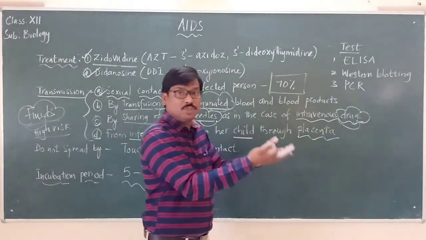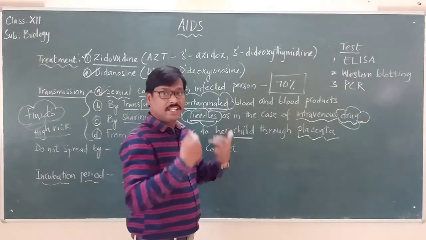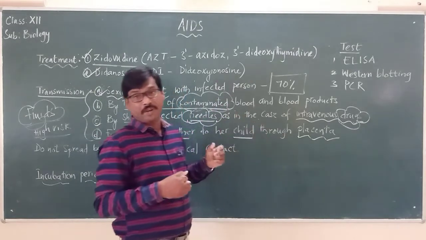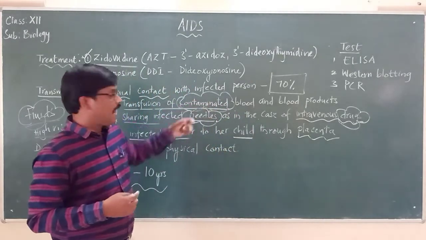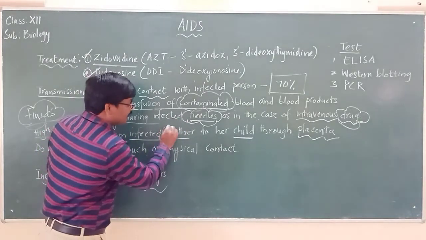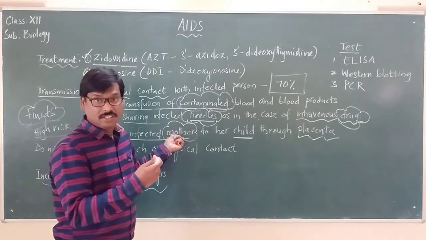When a particular person doesn't know that he has the HIV virus inside his body and participates in sex, there are chances that it may spread to his partner. And even through needles, and even when the mother is not identified as suffering with the HIV virus or AIDS. Why?